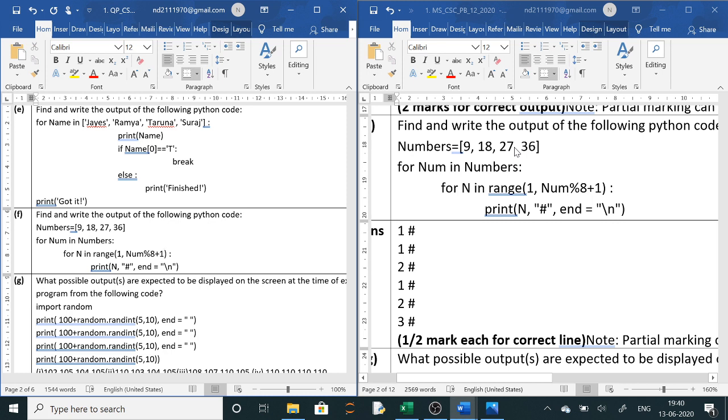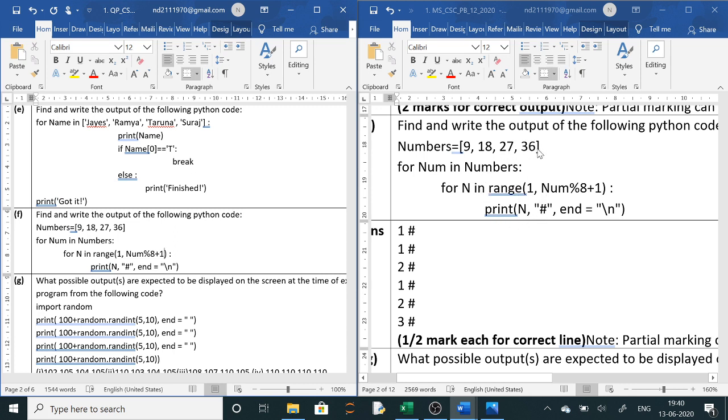So 27 % 8. 8 threes are 24, remainder 3. So 3 plus 1 is 4. Stop value is 4, so 1 less: 3. 1, 2, 3. 3 times it will execute. So it will print 1 hash, then 2 hash, then 3 hash. Then it will come out.